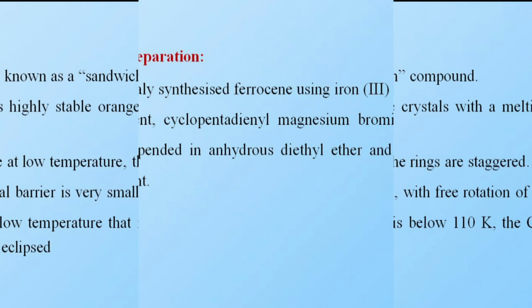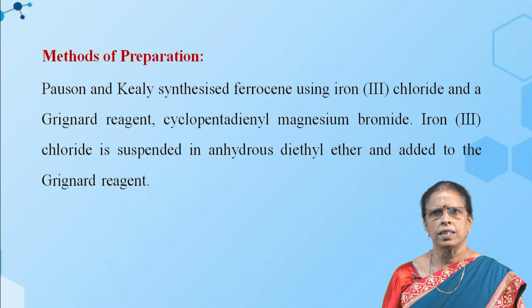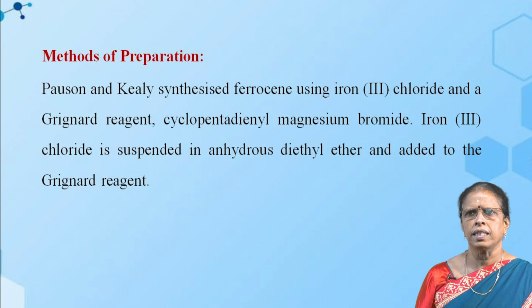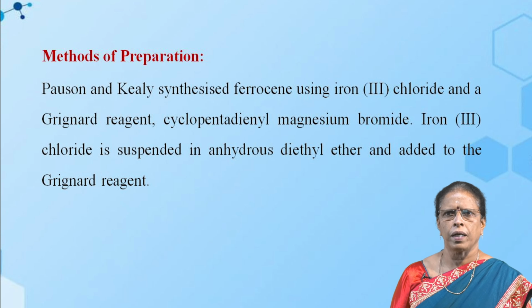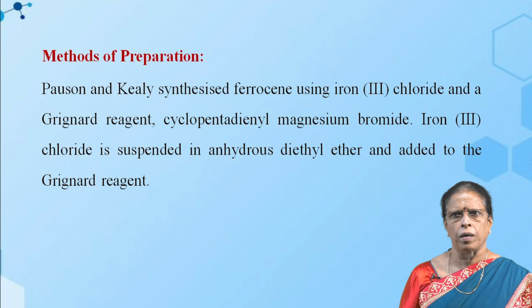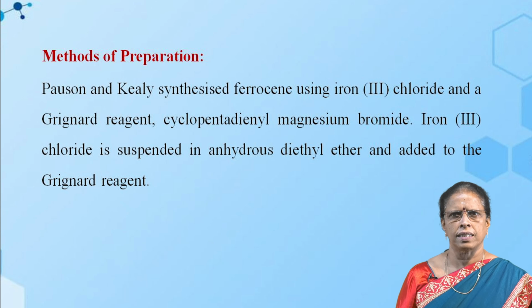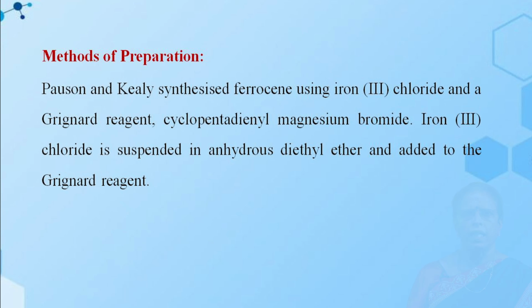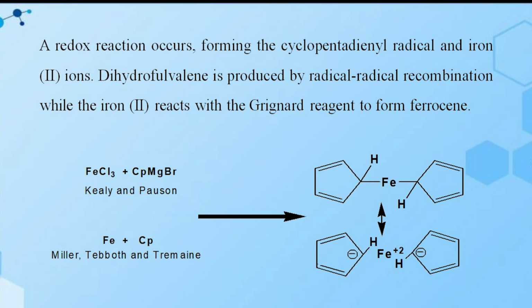Then what are the different methods of preparation of ferrocene? Pauson and Kealy synthesized ferrocene using iron(III) chloride and a Grignard reagent, cyclopentadienyl magnesium bromide. The iron(III) chloride is suspended in anhydrous diethyl ether and added to the Grignard reagent. A redox reaction occurs, forming the cyclopentadienyl radical and iron(II) ion.